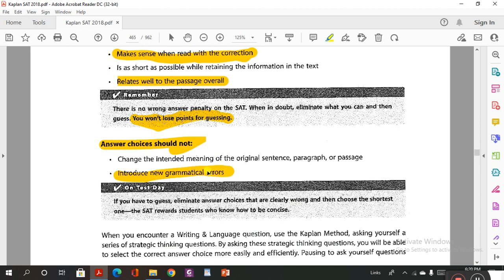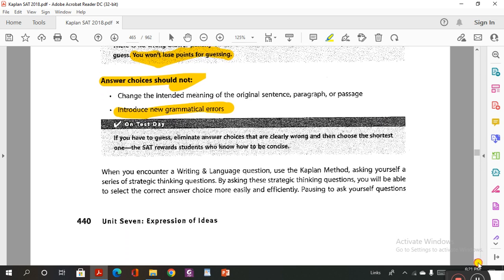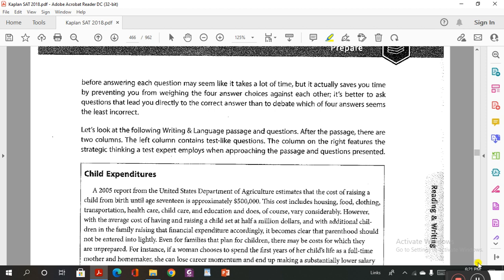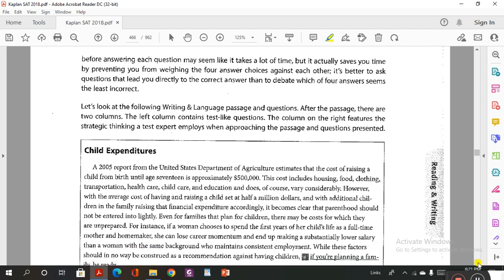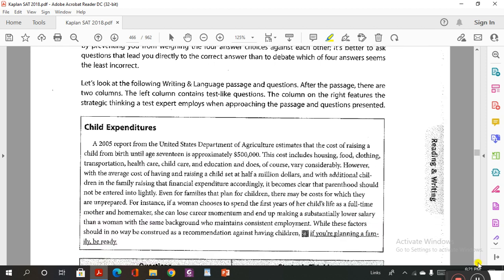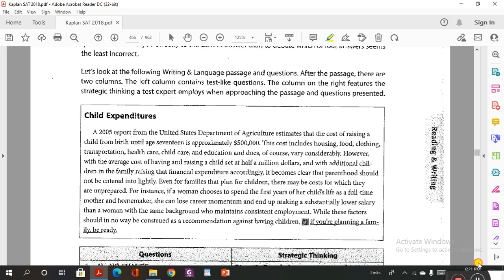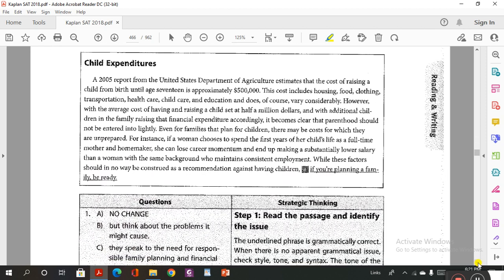So if you choose an answer, make sure that it does not have grammar errors or development errors or organization errors and so on. Nice. This is the general talk about the writing part, guys. Here is an excerpt or a trial passage, so we are going to do it together.